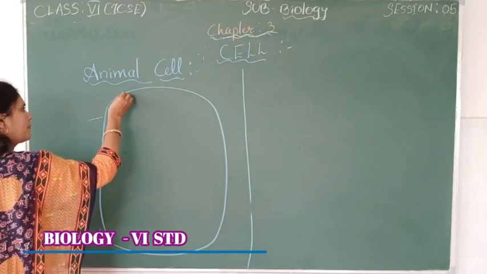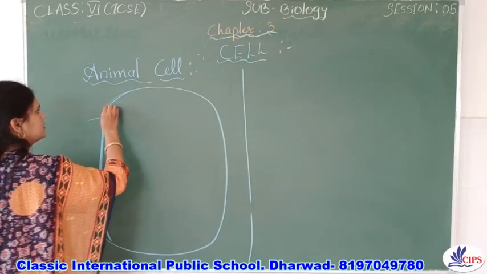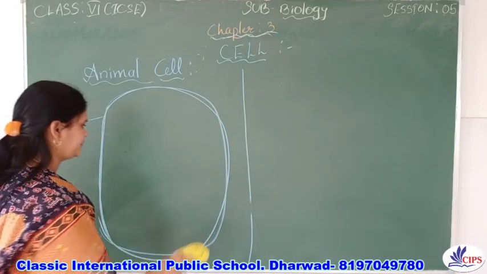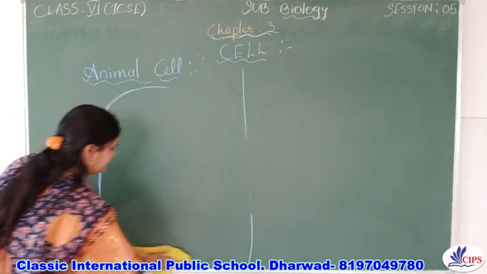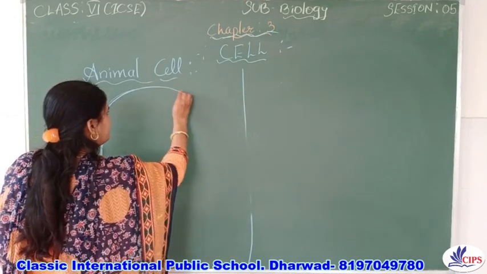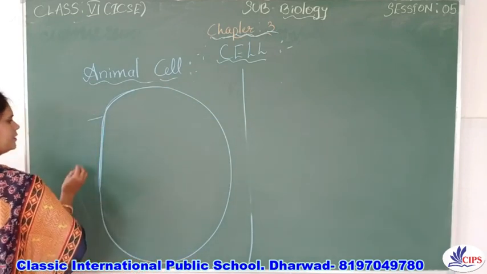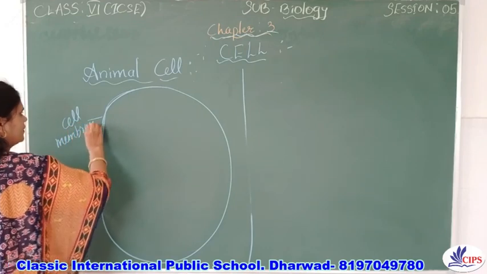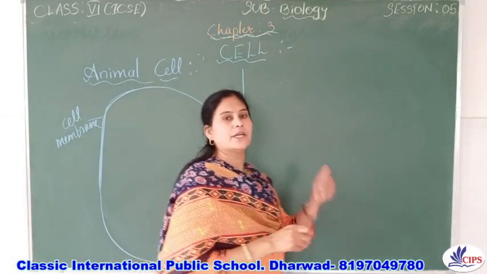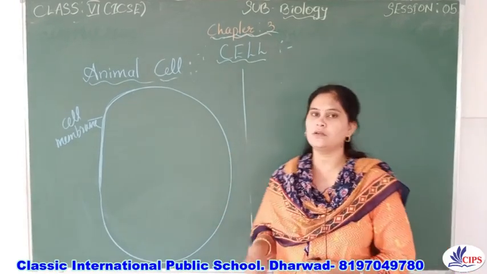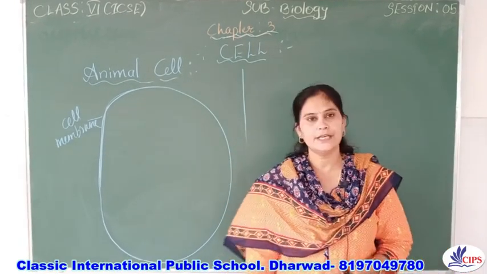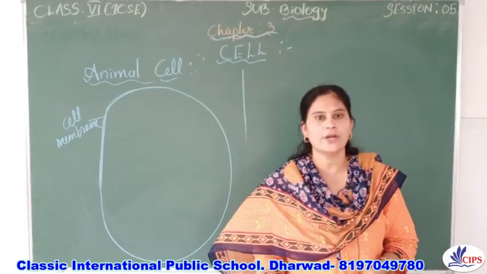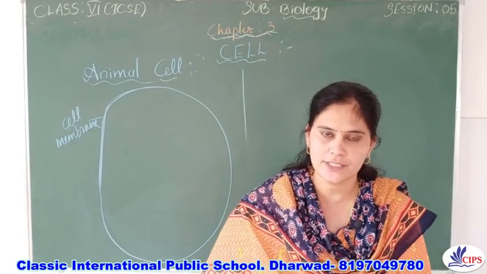So this is the cell membrane, right? Okay. So this is called the cell membrane, and we know that the cell membrane gives the shape and size to the cell, and it is made up of living cells, right? And it also protects the inner content of the cell, right?